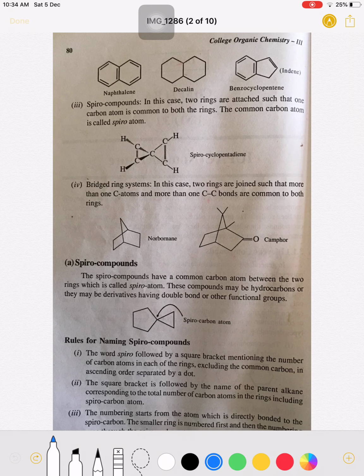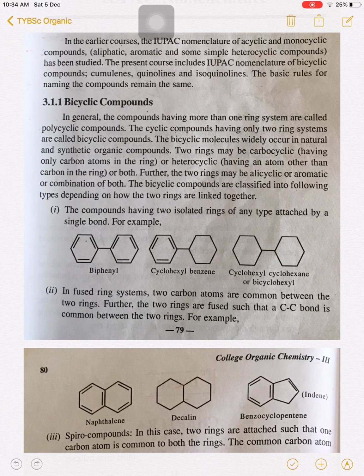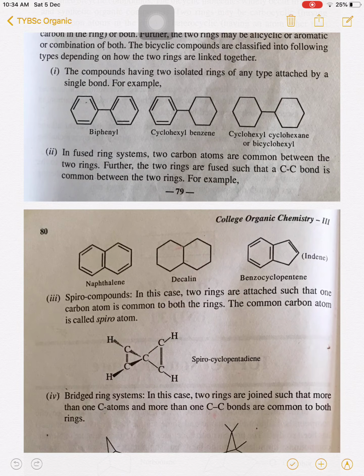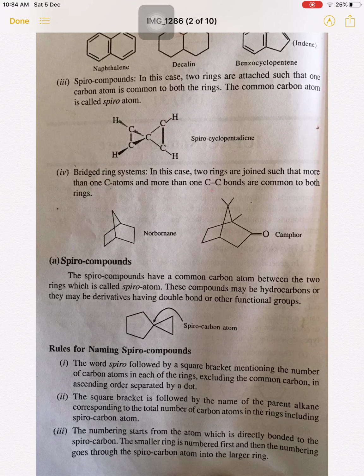So there are four types of bicyclic compounds. The first, Roman 1, is where the two cyclic rings are connected by a single bond. In the fused ring system, two rings are fused such that two carbon atoms are common to both; see the example of naphthalene. Third is the Spiro compound, where a single carbon is common to both the rings. In the bridged ring system, more than one carbon atom and more than one carbon-carbon bond are common to both the rings. So there are four types of these bicyclic compounds.